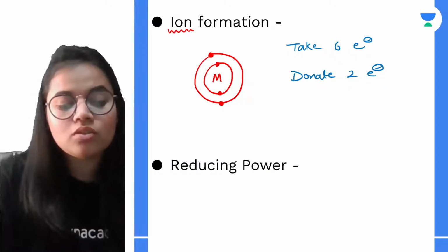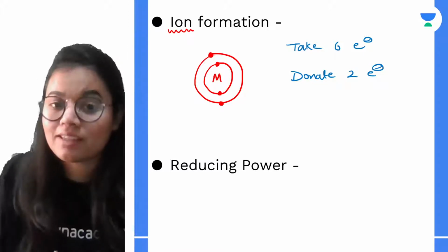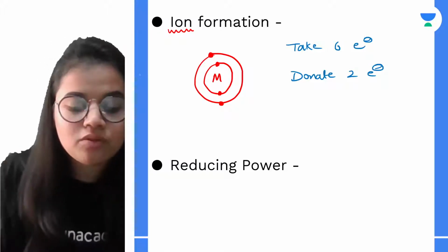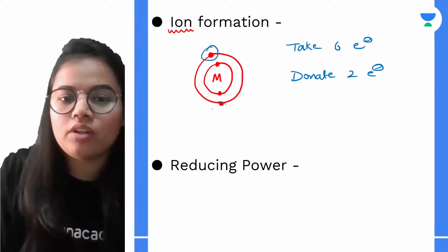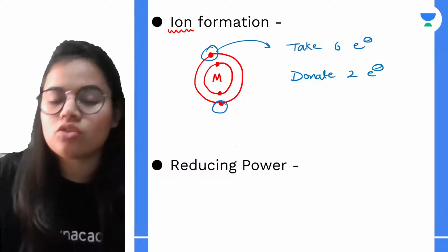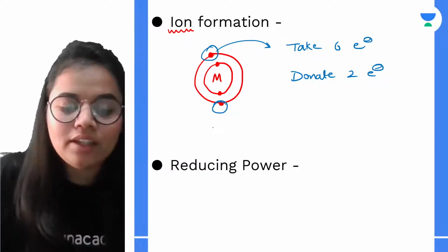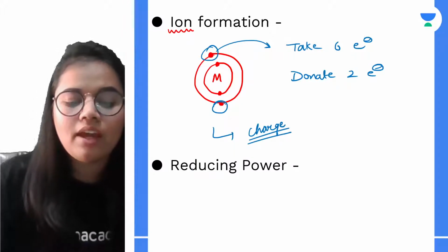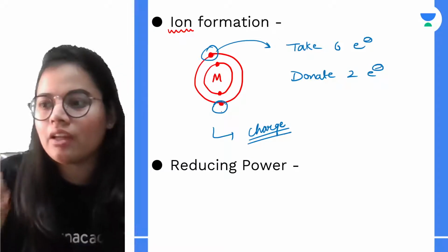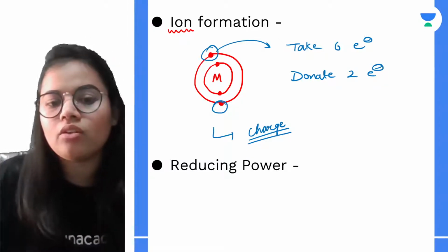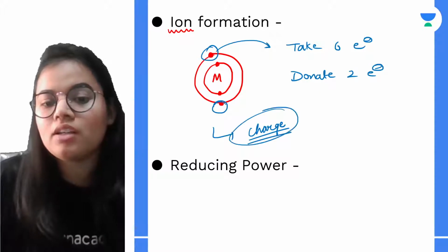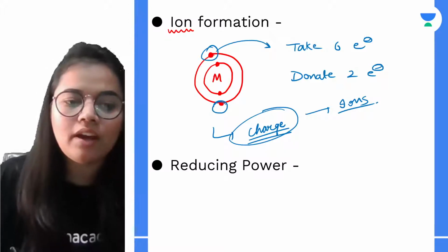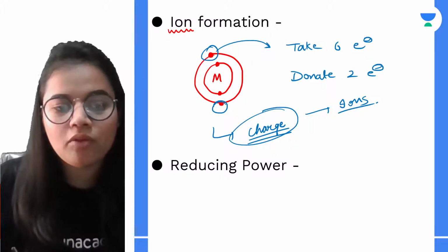Now, obviously, students, what will be easy? Just taking 6 electrons or donating 2? I guess the donation of 2 electrons will be much easier. So it will give out its 2 electrons, okay. And when it gives out the electrons, it will develop a charge. And when any element or atom donates or gains electrons, it develops a charge and is said to be an ion. How many types of ions do we have? We have 2 types of ions.